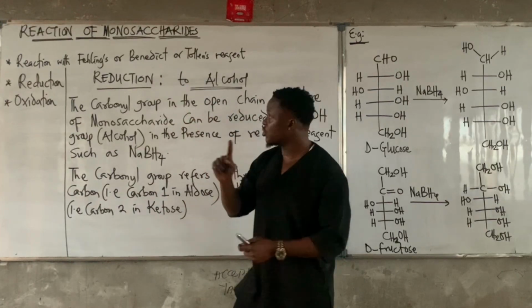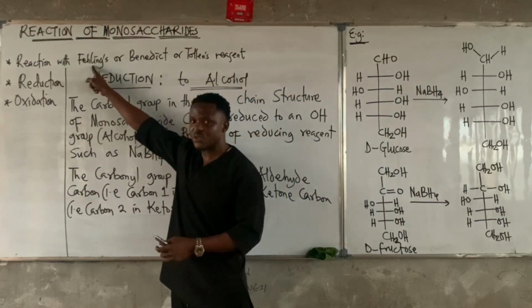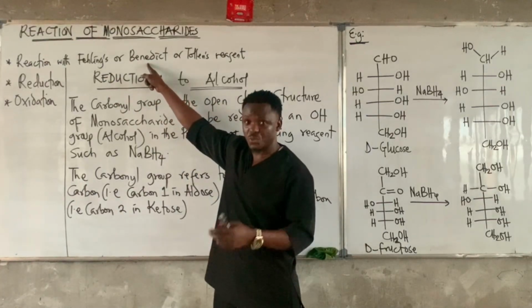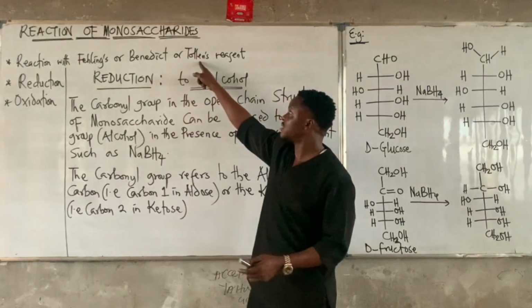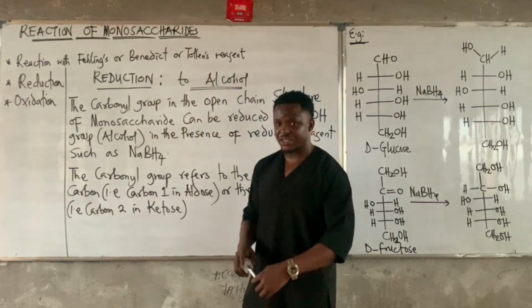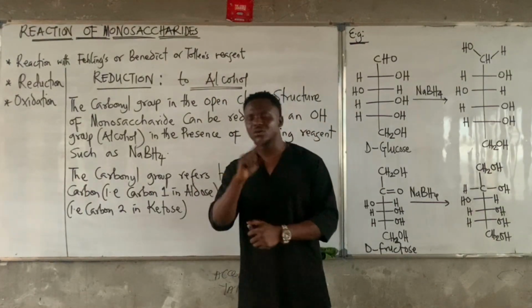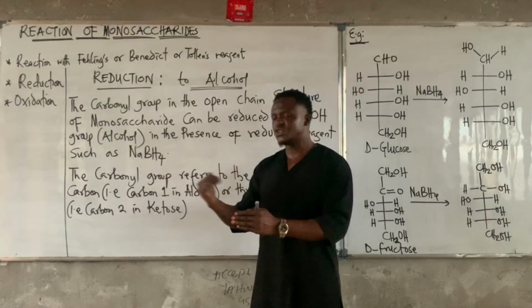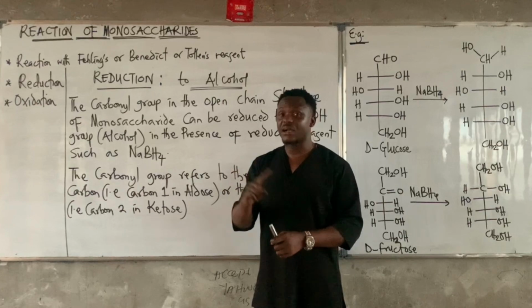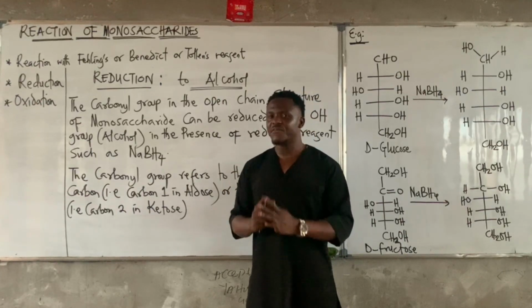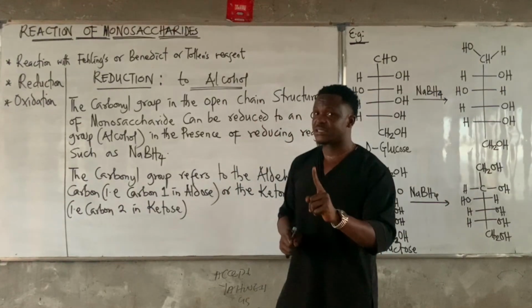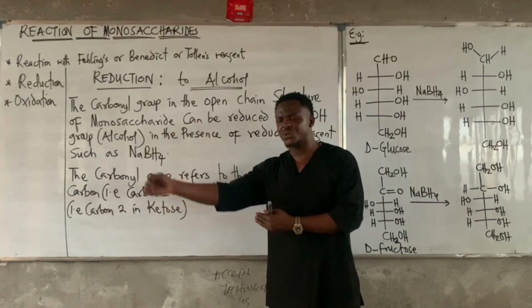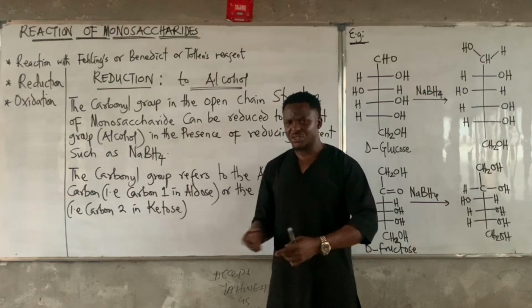Any monosaccharide that reacts with Fehling solution will reduce Fehling solution. You react with Benedict solution, it will reduce Benedict solution. You react with Tollens reagent, it will reduce Tollens reagent. It therefore means that all monosaccharides are reducing sugars. So that is actually where reducing sugars come into play. All monosaccharides are reducing sugars. However, not all carbohydrates are reducing sugars. Remember, monosaccharide is under carbohydrate, and under carbohydrates we have mono, di, poly, and the rest of them.